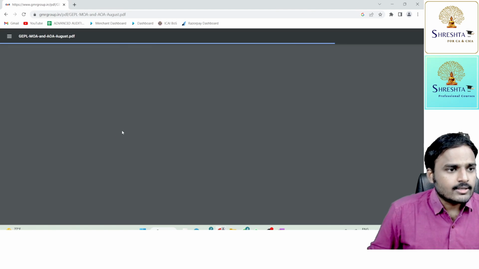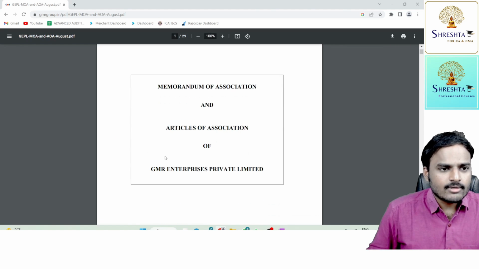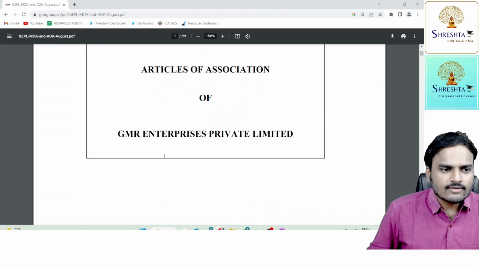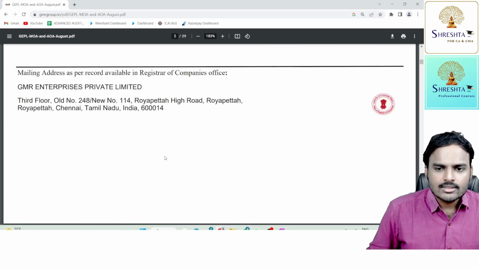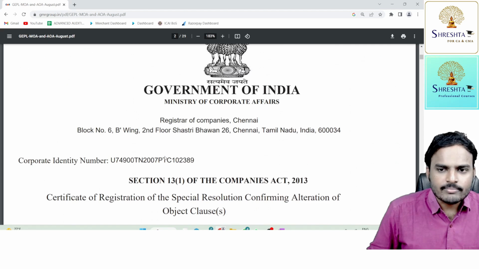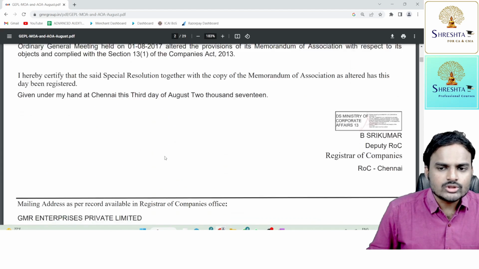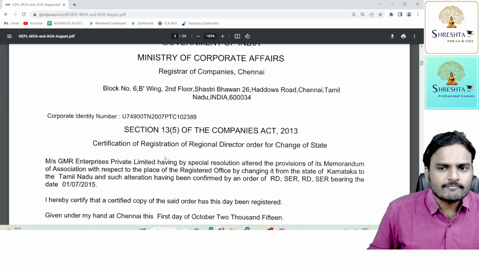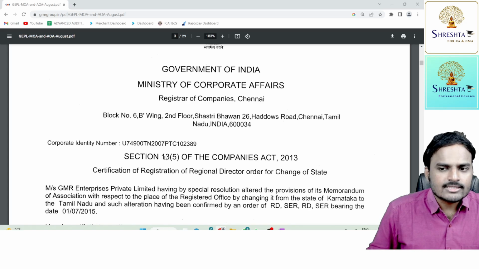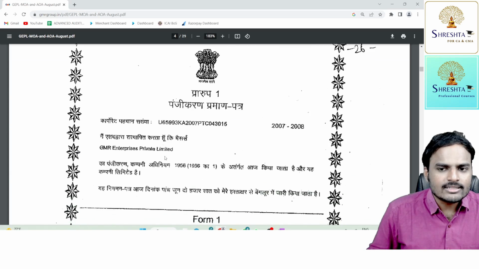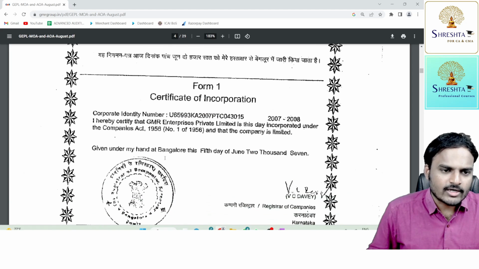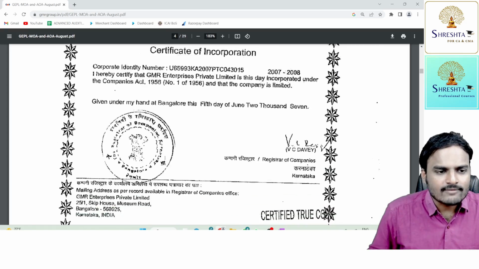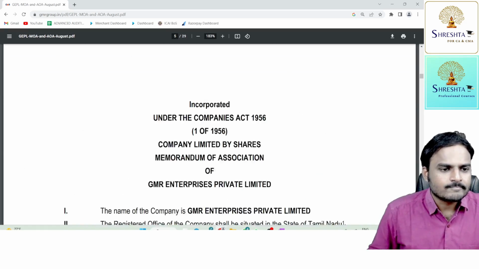So this is one example, memorandum of association and articles of association of GMR Enterprises Private Limited. Can you see this? This is the certificate of incorporation. As I told you, where is the company? Sir, it is on a piece of paper. It's just a piece of paper issued by the authority. So this is the original certificate of incorporation. Under the 1956 Act, the certificate of incorporation is issued under Form number 1.